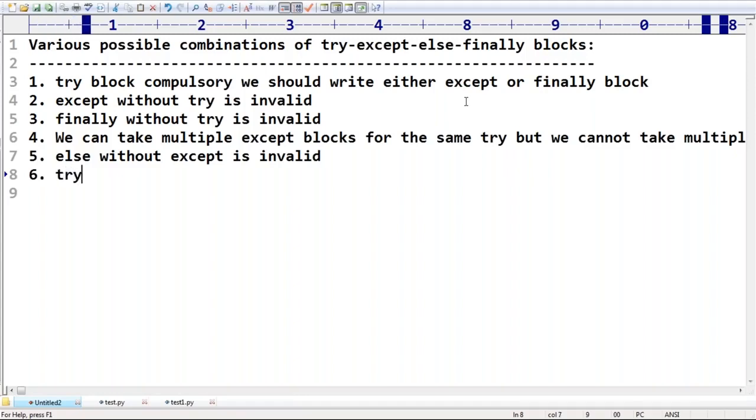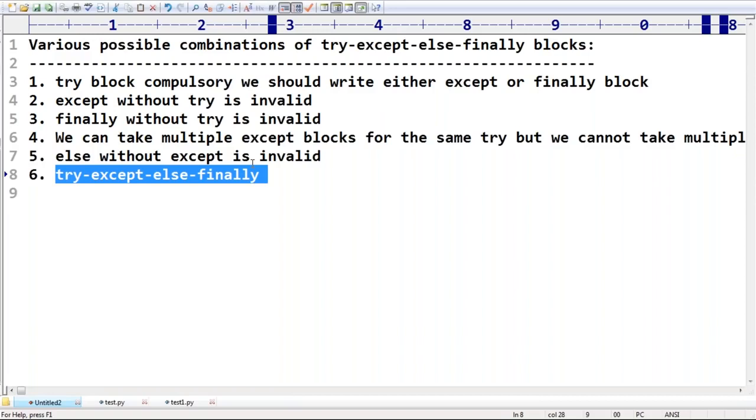Try, except, else, finally. Divya, observe this point, your doubt is going to be clarified. In try, except, else, finally, is order important or not? Can anyone please tell? Order is important or not?